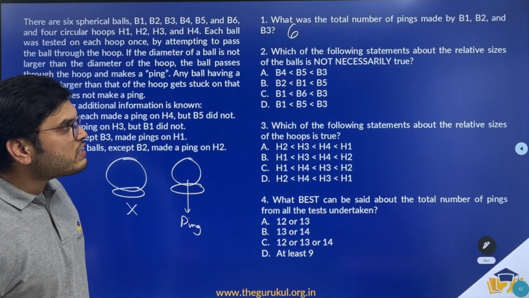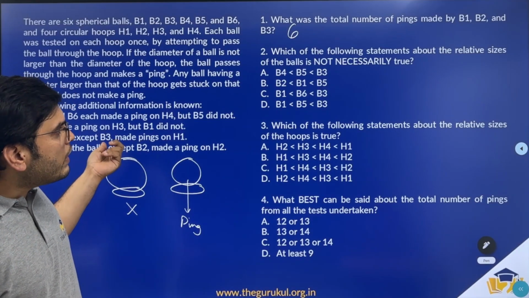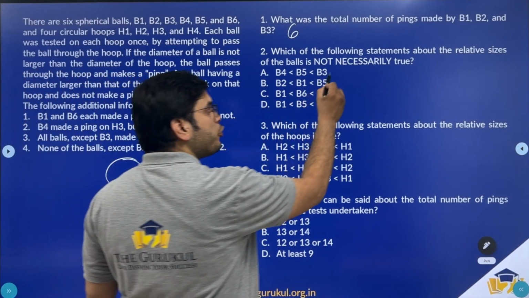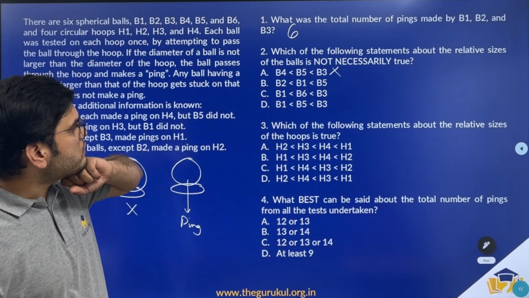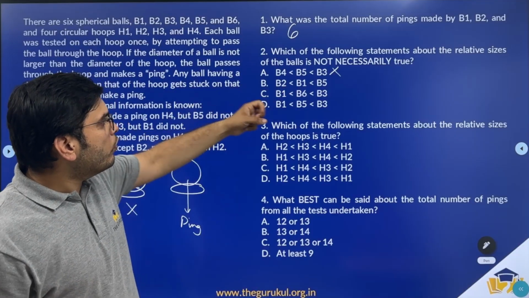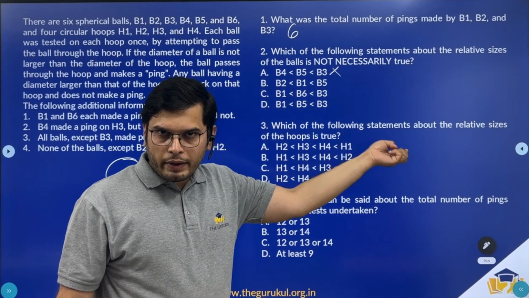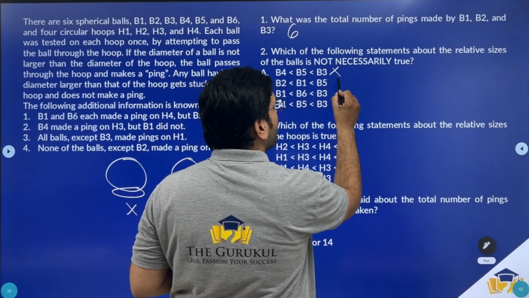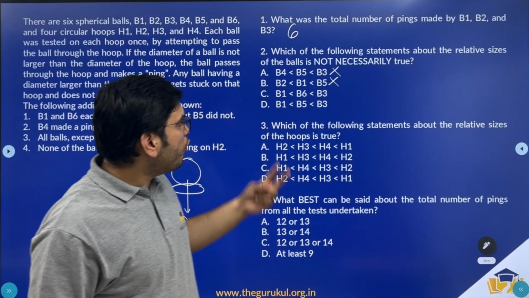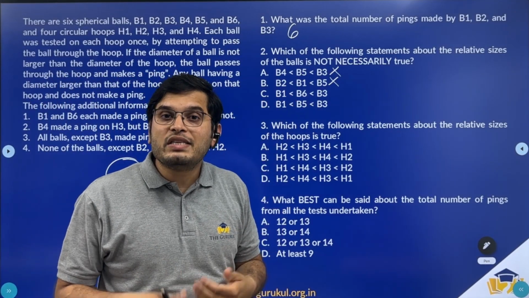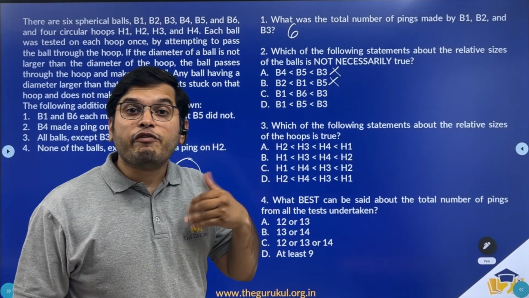Which of the following statements about the relative sizes of the balls is not necessarily true? B4 less than B5 less than B3. Now this is true. B3 is the largest, B5 is the second largest. So this should not be the answer. B5, B1, B2. B5 is second largest, B2 the smallest, and B1's diameter should be greater than B2's. Now this is also true. Cannot be the answer. B1, B6 and B3. Between B1 and B6, we do not know which is larger. Hence, this cannot be definitely true.